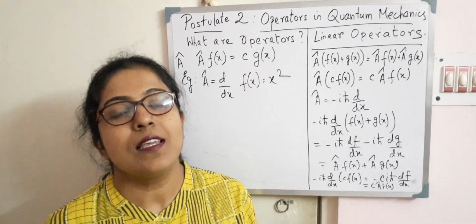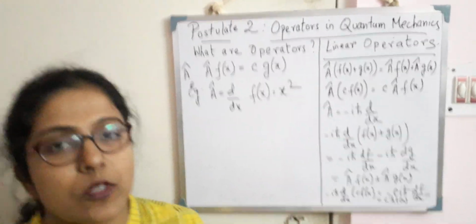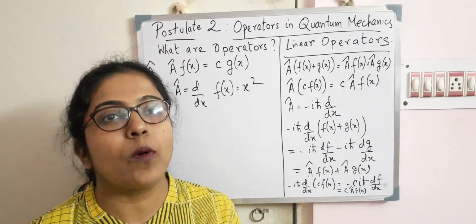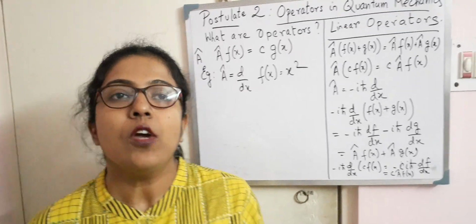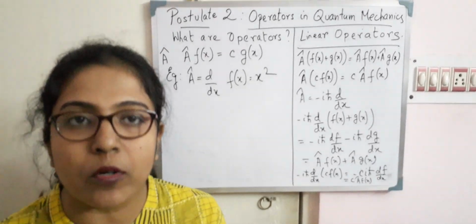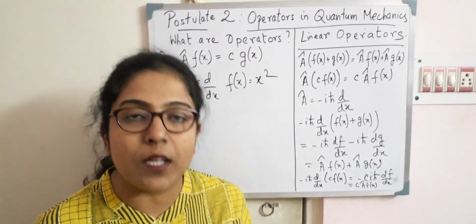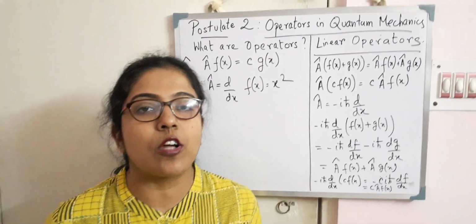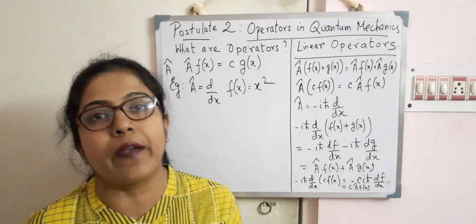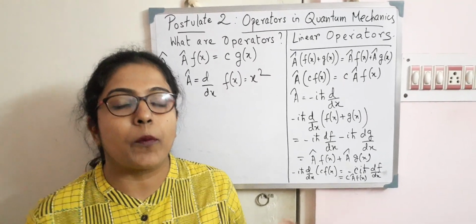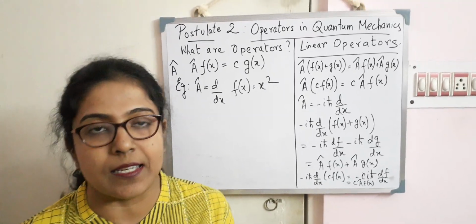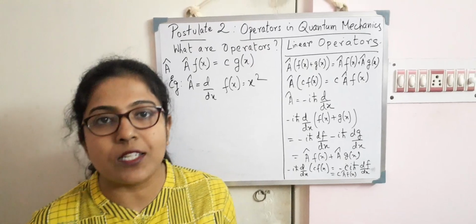Good afternoon, students. In the last lecture, we talked about the postulates of quantum mechanics. We talked about the first postulate, where we said that in quantum mechanics there is a wave function psi, which is a function of the space coordinate and time that carries all information about the system. We discussed the mathematical properties of the wave function, and also its physical significance, where we saw that the mod psi square of that function gives us the probability of finding the particle per unit volume, which is what we call the probability density. Then we also talked about the normalization condition.